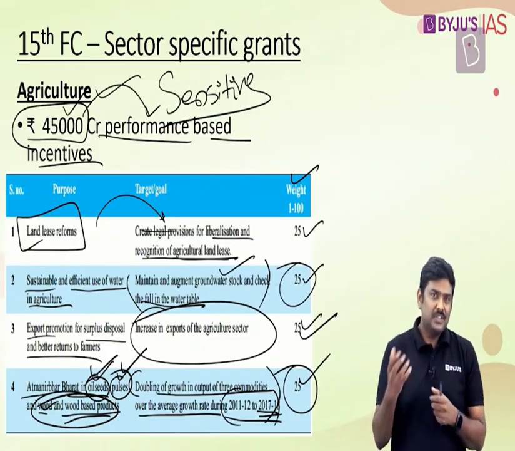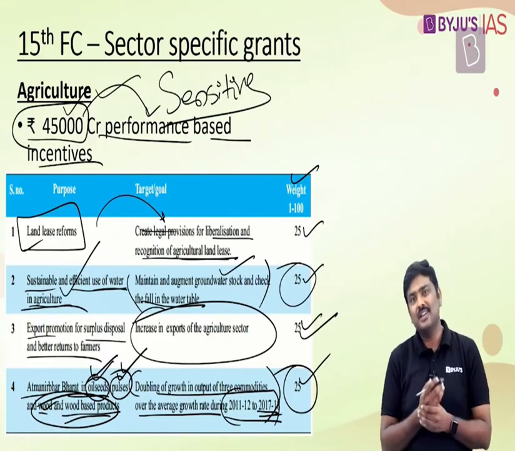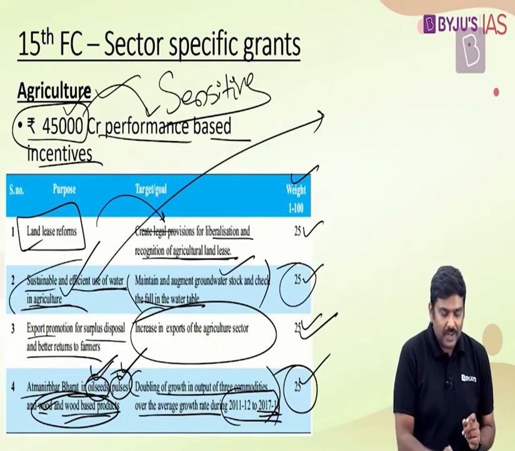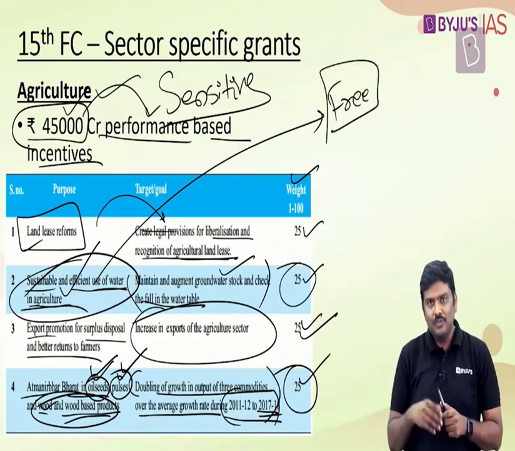But please understand, will any of these particular states bite the bullet with respect to, let's say, ensuring the idea of a sustainable, efficient usage of water in the agriculture sector? For example, how do we address this particular issue of inefficient usage of water in case of India's agriculture? The Finance Commission basically says that whatever free electricity or subsidized electricity you are providing right now for pumping the water, please remove this.